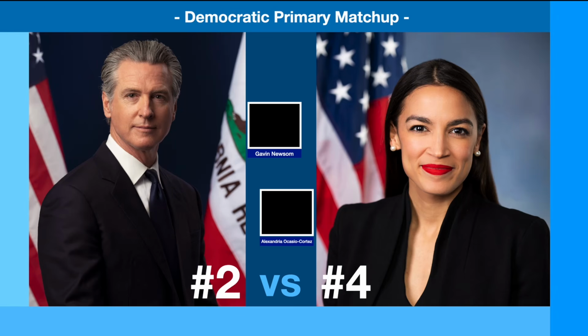Obviously, I have it as such in this video, but I think it could be the final two because Gavin Newsom is starting out as one of the established frontrunners for 2028. He's been running essentially for president in 2028 really since the 2024 election happened and the next day started. Newsom has been viewed as one of the odds-on favorites to be the 2028 Democratic nominee.